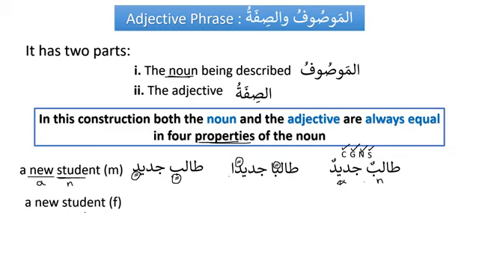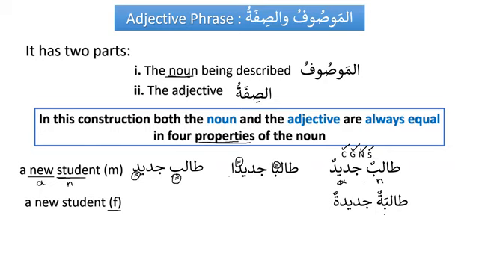In English, we say the same thing. We say a new student, but in Arabic, it has to be slightly different, as we know. So in Arabic, we say, what is the feminine of talibun? We say talibatun, right? We have to add ta marbuta. So talibatun. Now because it is feminine, the noun is feminine. That's why the adjective has to be feminine as well.